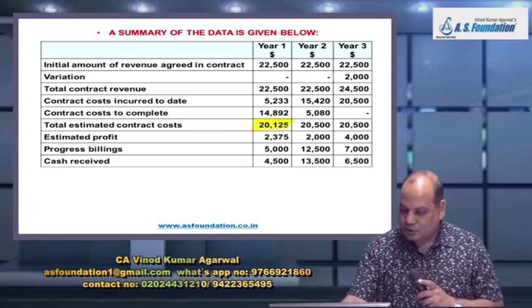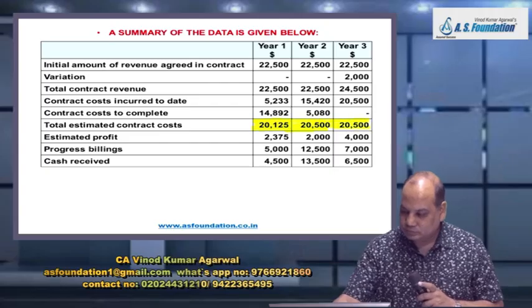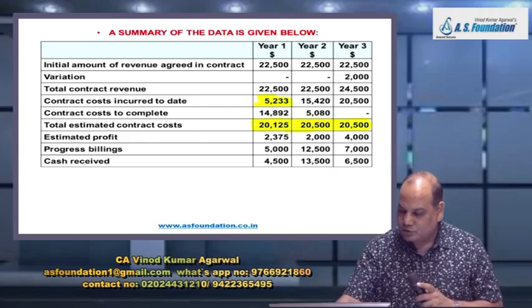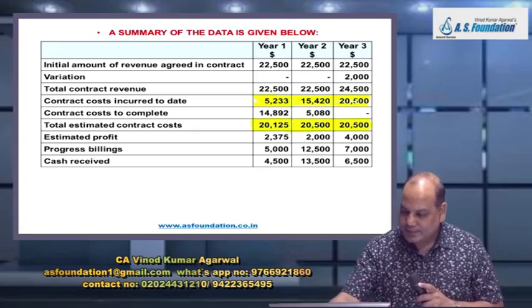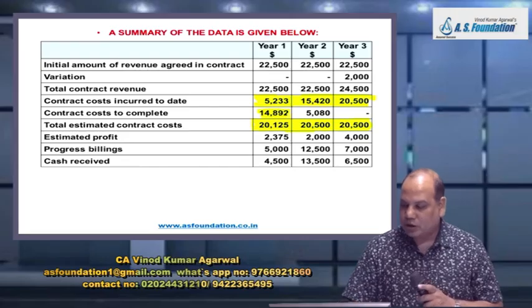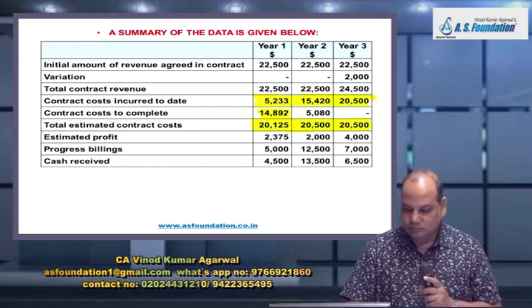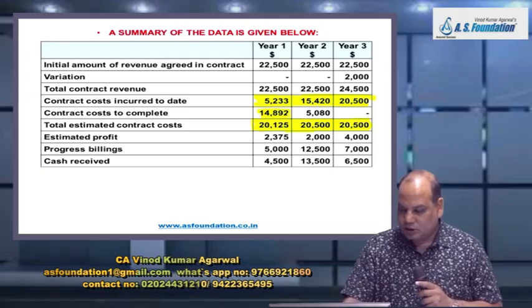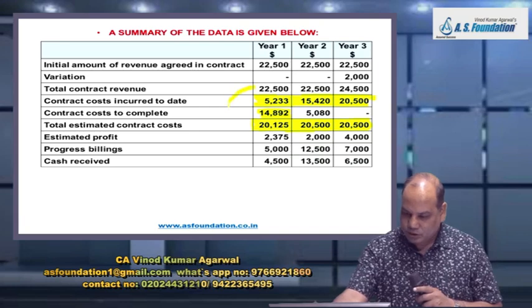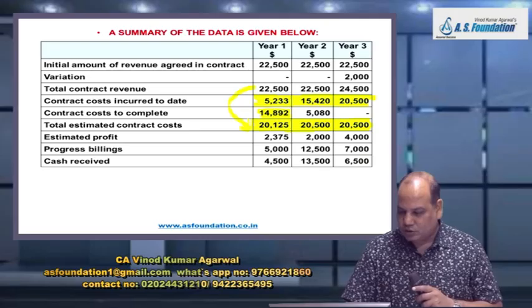They have given you this figure in the beginning, which means the balancing figure is the contract cost to complete. Then estimated profit. How did they get this estimated profit? Total contract revenue minus total contract cost is estimated profit.